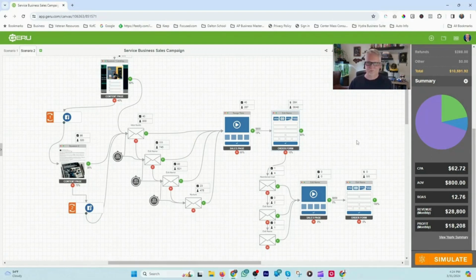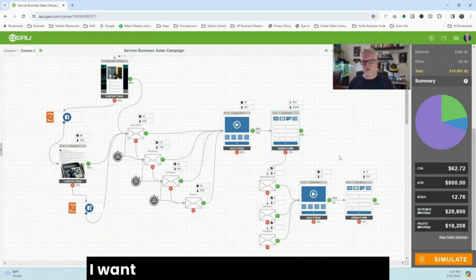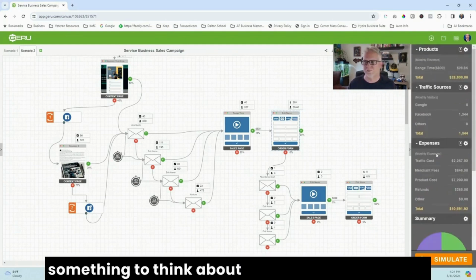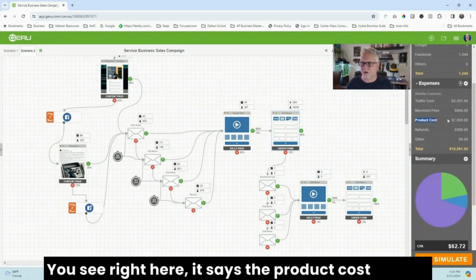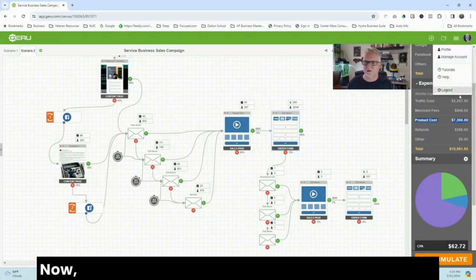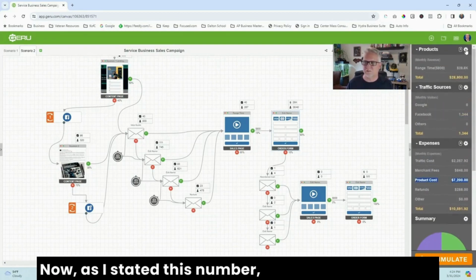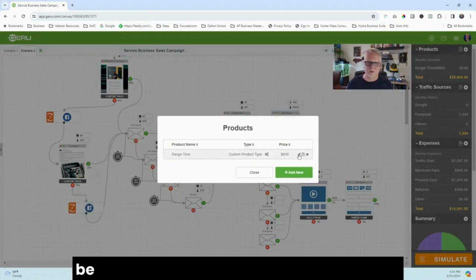Now, one other thing that we can do here, just something to think about, is coming over here and looking at the cost of goods sold. You see right here, it says the product costs $7,000. Now, as I stated, this number on the product might be a little bit skewed.